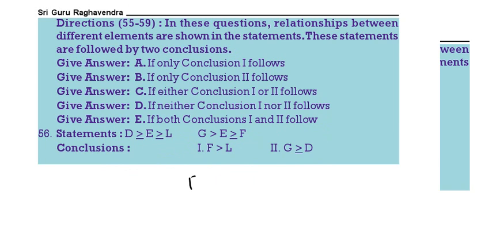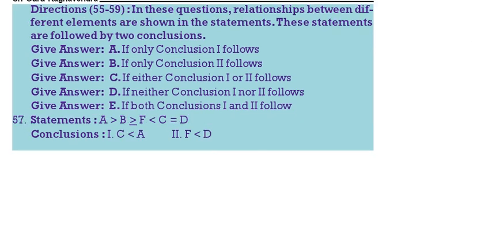F greater than L. See here, E greater than or equal to F can be written as F less than or equal to E, and E greater than or equal to L. So this one does not follow. Then G greater than or equal to D, G greater than E, E less than or equal to D. Therefore this also does not follow. Neither one is true. Next question.